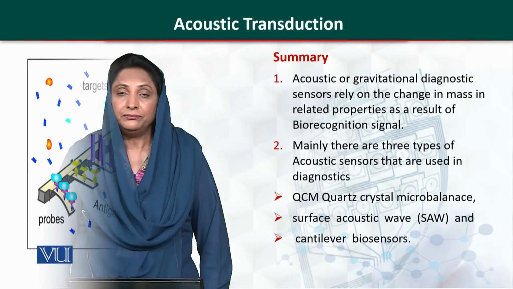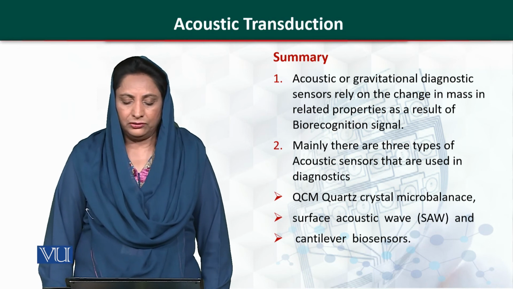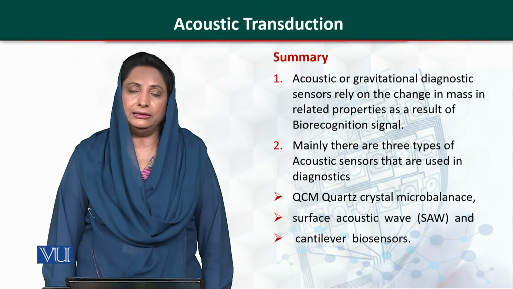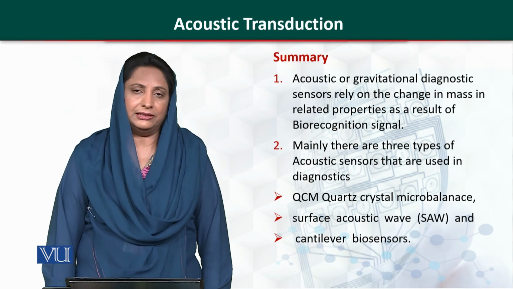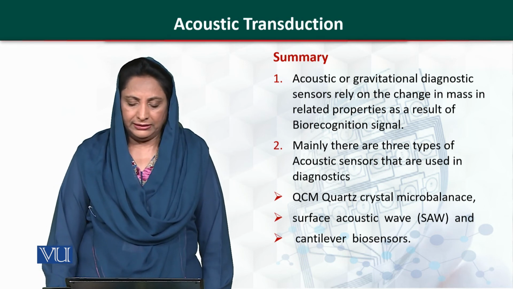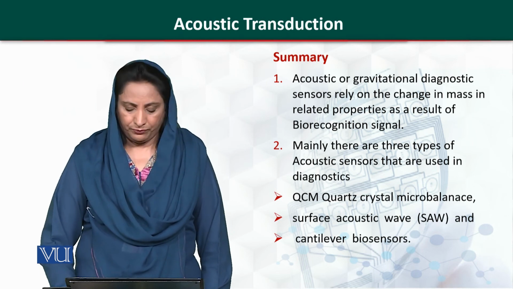So, in summary, we can say that acoustic or gravimetric diagnostic sensors rely on the change in mass. There are mainly three types of acoustic biosensors that are used in diagnostics. One is QCM, second is the surface acoustic wave type, and third is the cantilever biosensor.